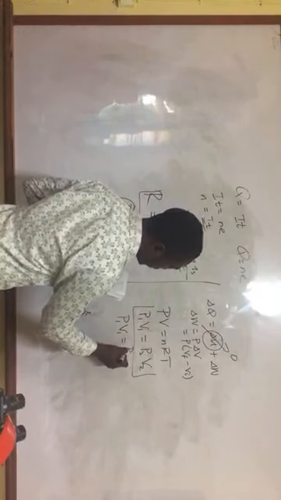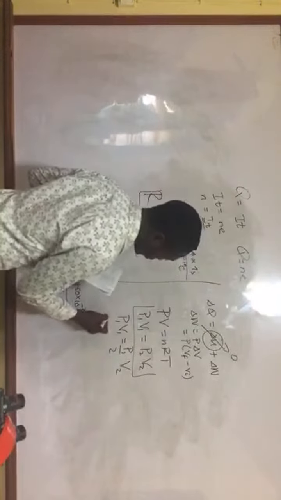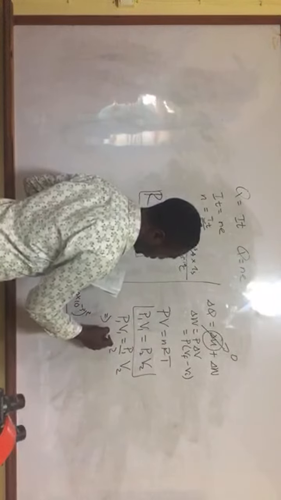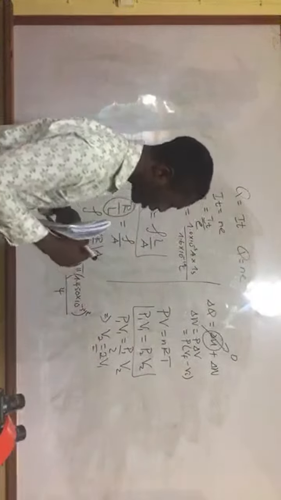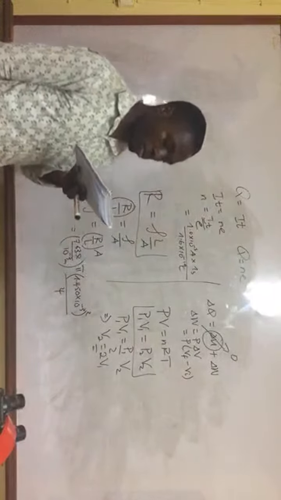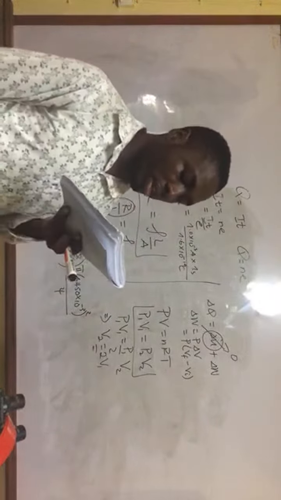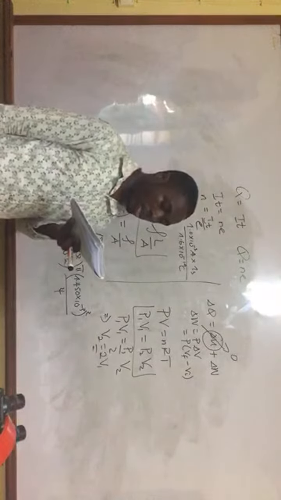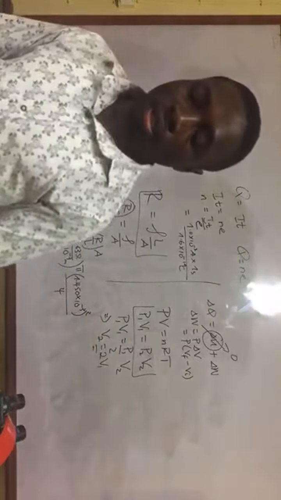So I'm going to have P1 V1 equal to P1 over 2 times V2, and I'm left with V2 equal to 2 V1. So the volume is going to double. Instead of 1.5 times 10 to the 5 meters cubed, we are going to have 3.0 times 10 to the 5 meters cubed. So the answer there is going to be C. It's very simple, just a simple relationship between the two.